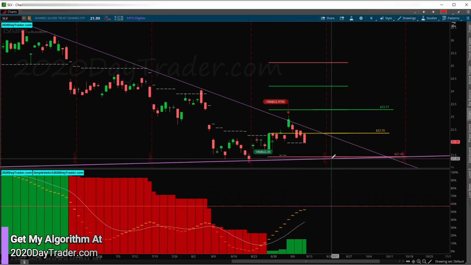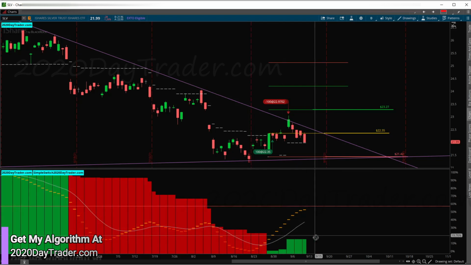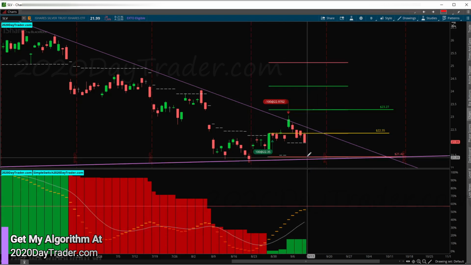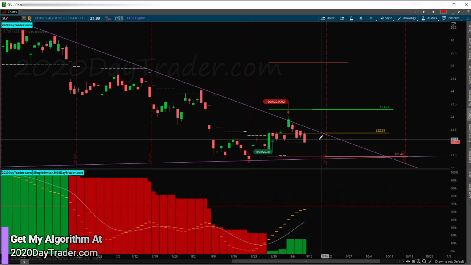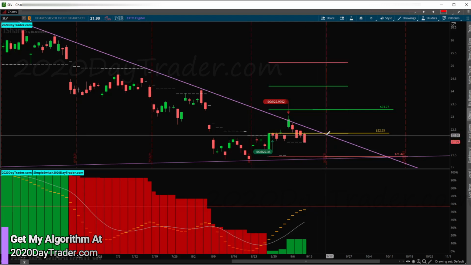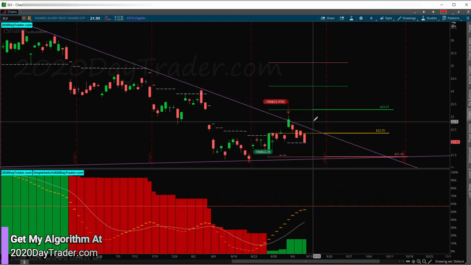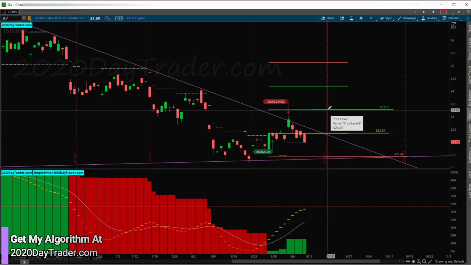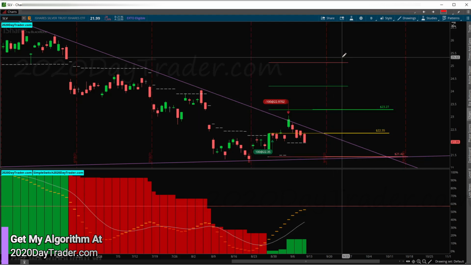So we could see another run back down to the bottom of this channel. Although the daily looks strong right now. Looks strong on the daily, so we could grab some support here and just go sideways, maybe even try to break out. We'll have to see. We do have a gap to be filled right here, and another one way up here. The question is, when will silver try to do that? Right now, no trade for me.